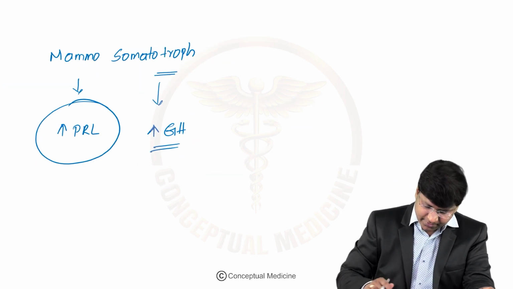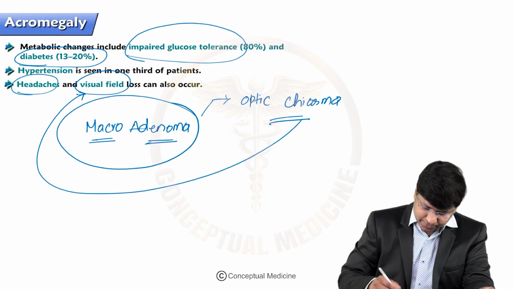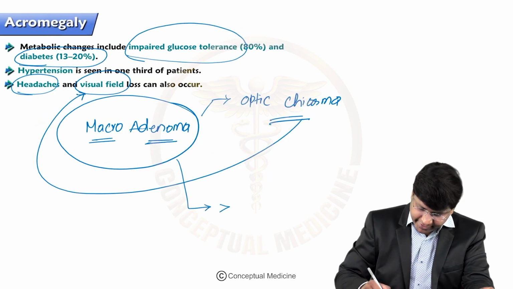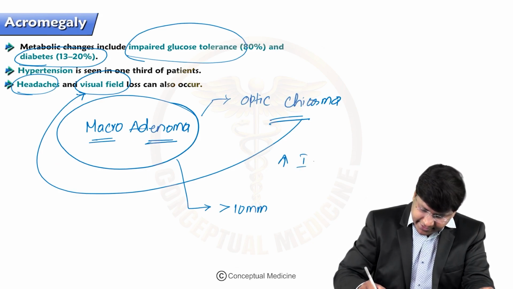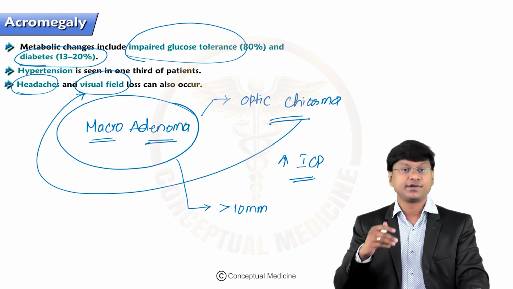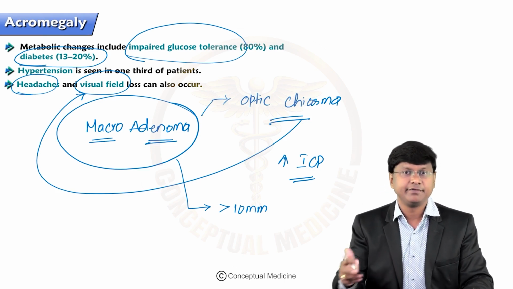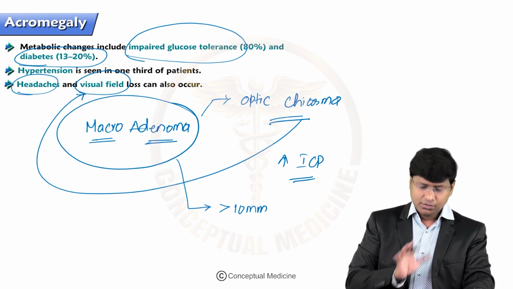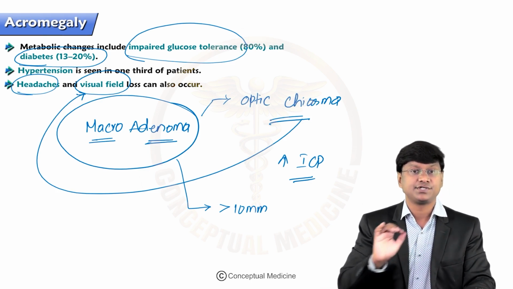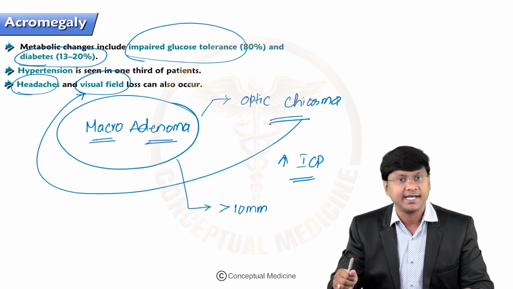And this macroadenoma, where the size of the tumor is more than 10 mm, will also increase the intracranial pressure, and because of this raised intracranial pressure, the individual can have headache. Okay. So these are the clinical manifestations you will have in patients with acromegaly.